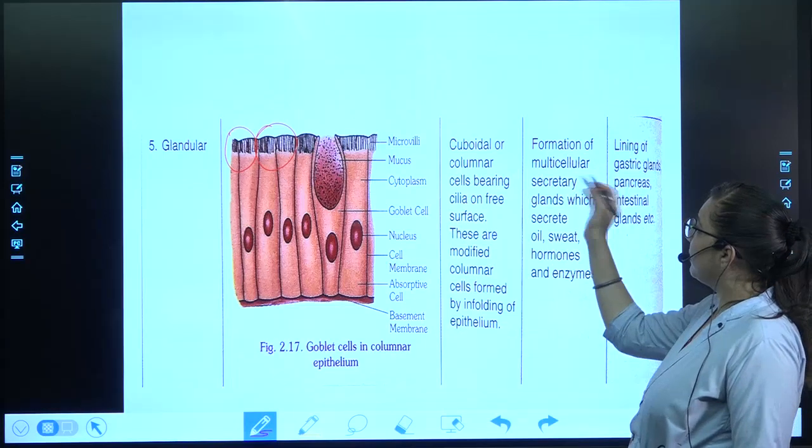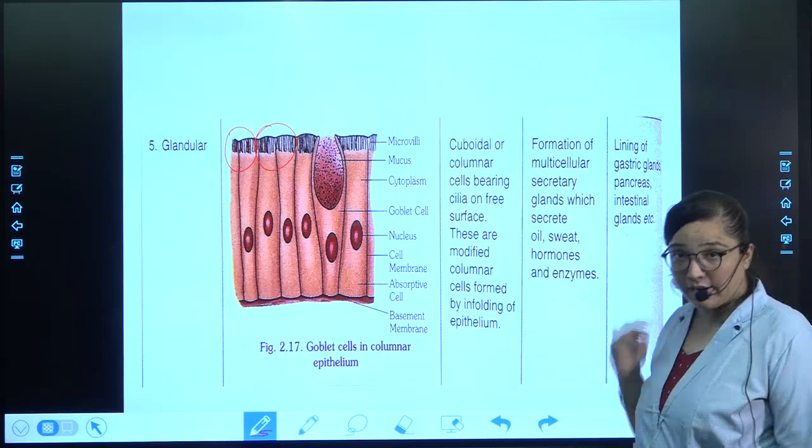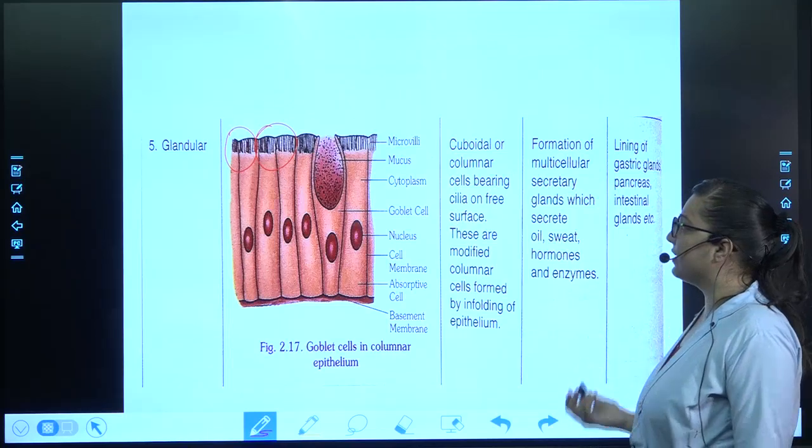Next, it helps in the formation of multicellular secretory glands that help to secrete oil, sweat, hormones and enzymes.